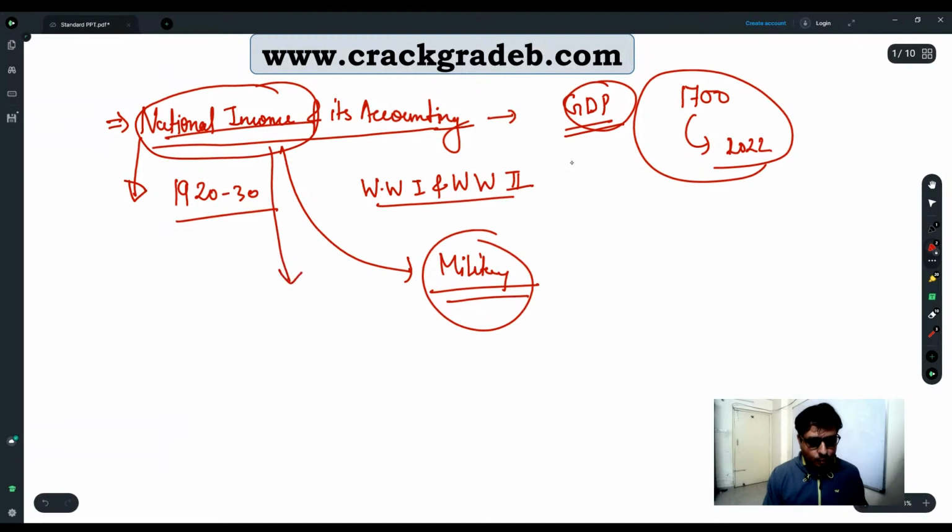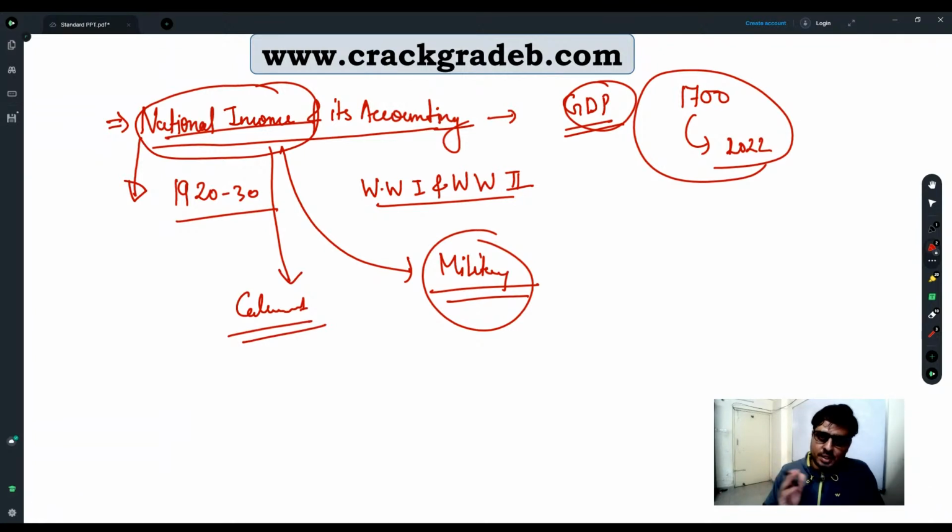And for any calculation, we need complex mathematical operations, right? We need complex mathematical operations. If you see the list of the great economists we have had in the past, in the past meaning till the 1920s,